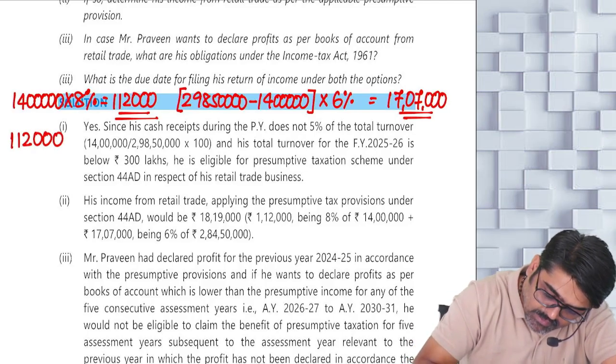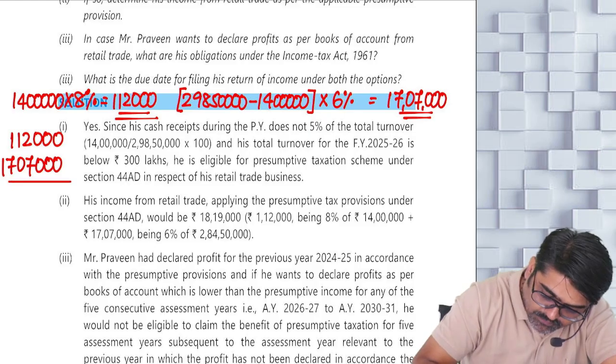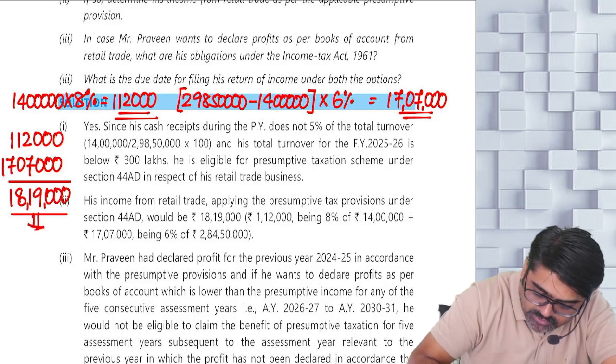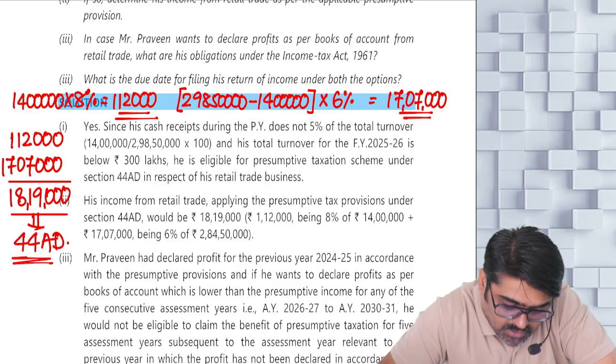1,12,000 plus 17 lakh 7,000. How much is the total? 18 lakh. This is the minimum amount which you have to show as your presumptive income under section 44 AD. Yes or no?